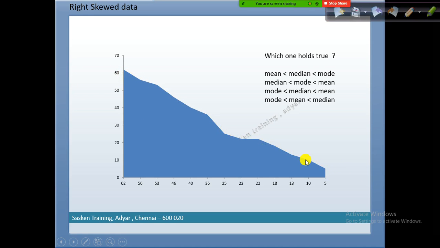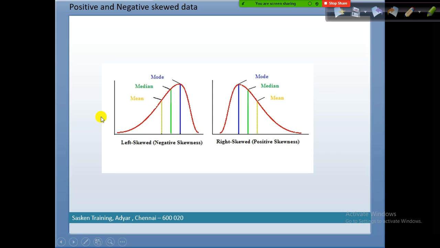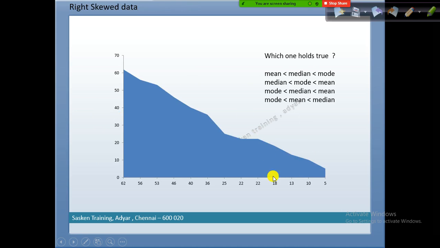This is your tail, right? The tail is gradually falling down on the right. If you see a pattern like this, we call this data set right side skewed data. This data set is skewed on the right side. Whereas if the data is skewed on the left side, we call it left skewed data. So when will this occur?